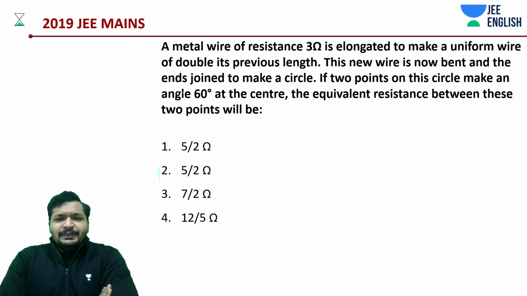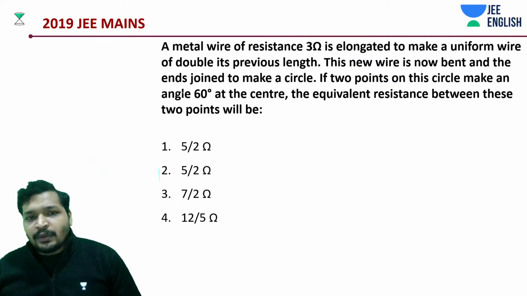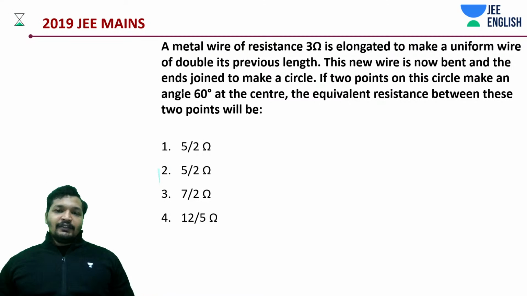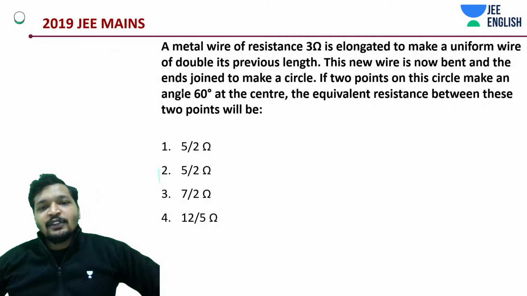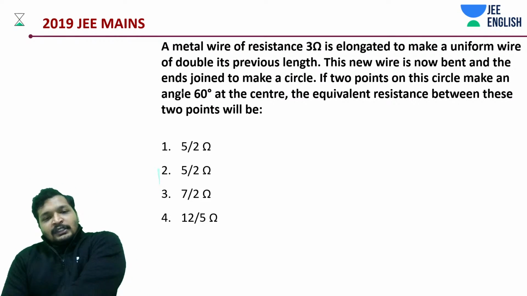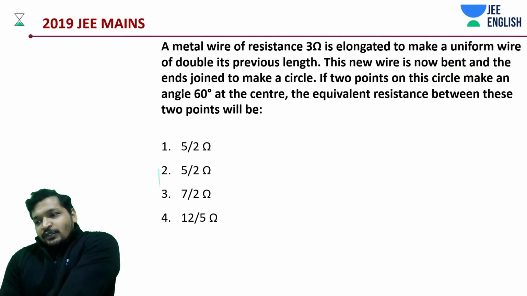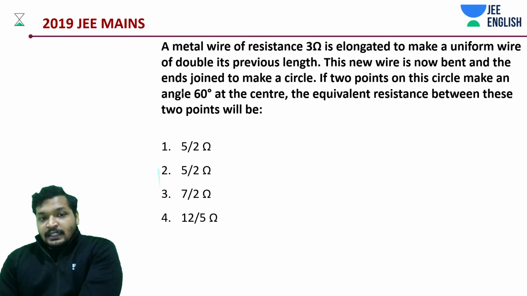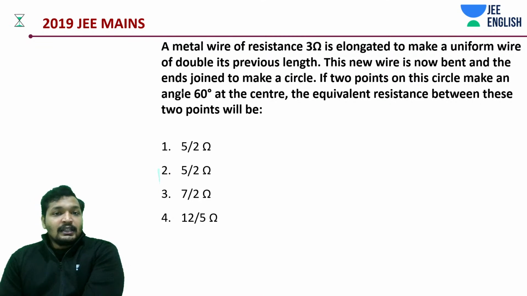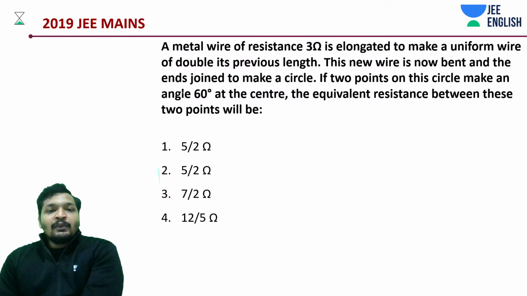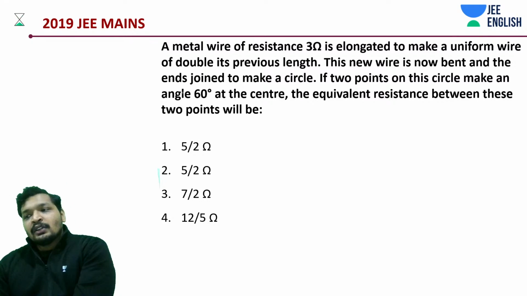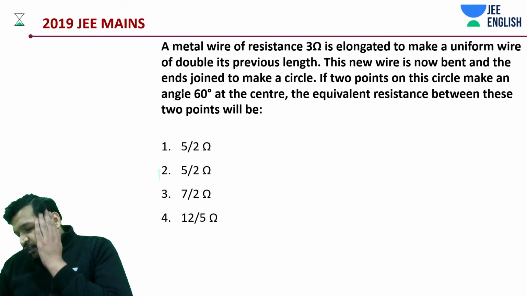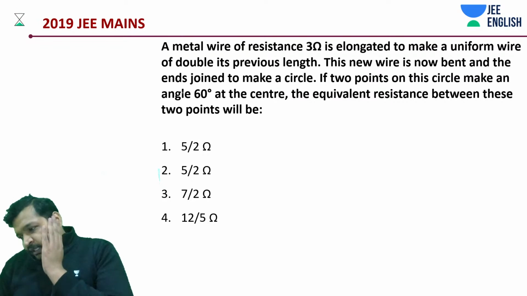Basically one line question. Okay, again I told you another similar question, but read this question carefully. If you're able to solve this question right, you have done a great job. Is there a shortcut around this? There is a shortcut, given that you understood the question clearly. You need to carefully understand the question to come up with the shortcut. So a metal wire of resistance 3 ohm is elongated to make a uniform wire of double its previous length. So what have you done? You have doubled it.